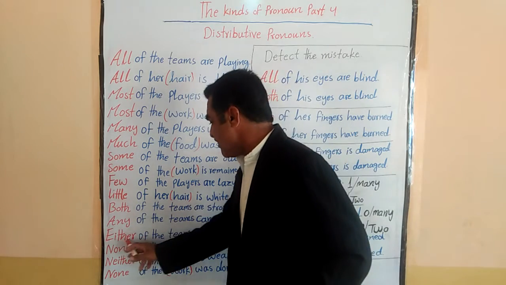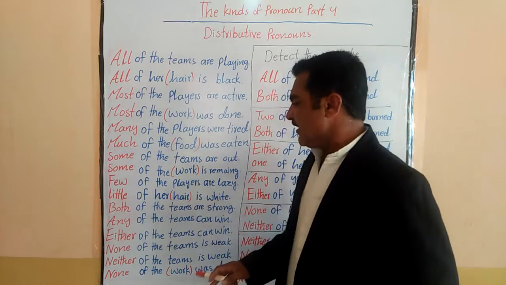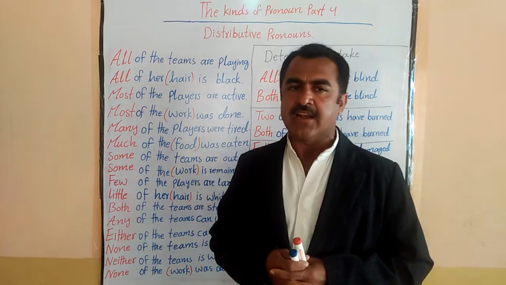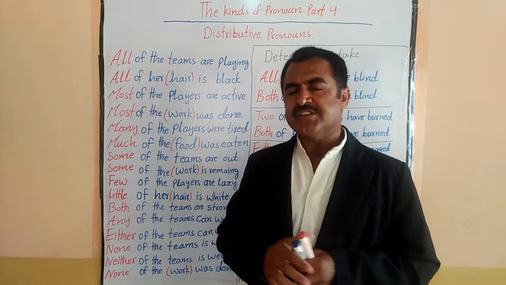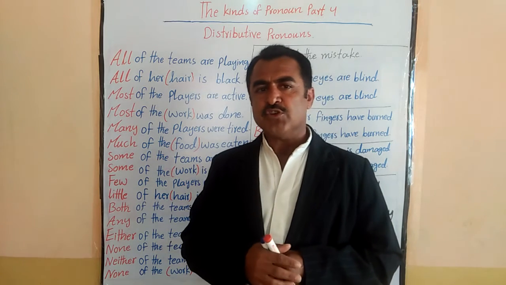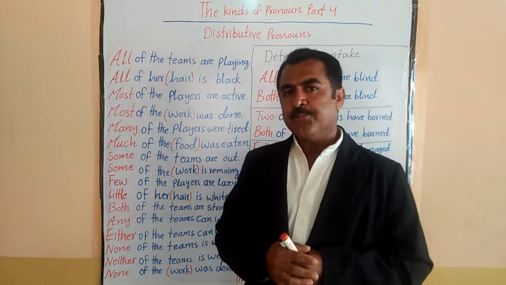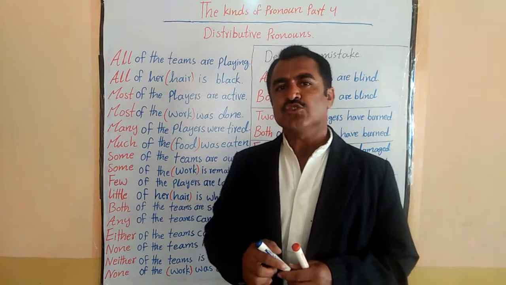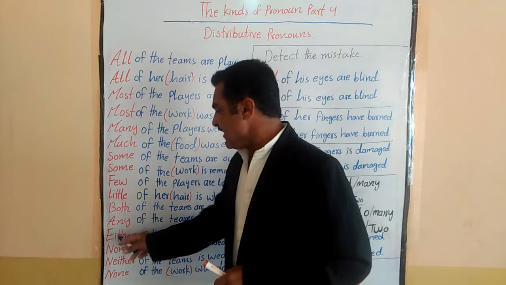Okay, now let's see this. Either of the teams can win. Now here I am talking about the final, where both of the teams are playing. So one of them will win, the other will lose the match. So that's why I have used either of them.